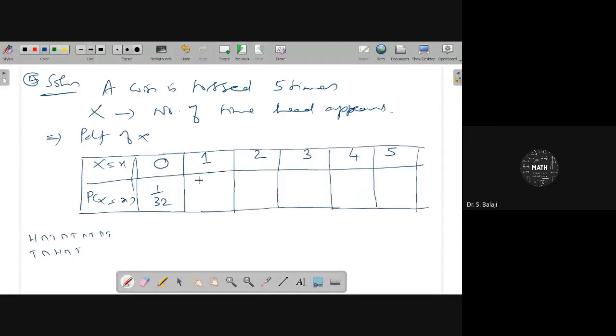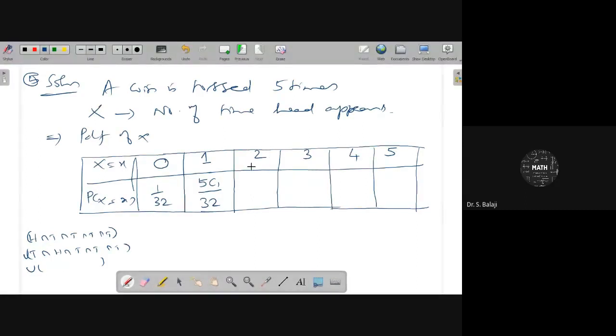Therefore, what about your answer? 5? 5 by 32. 5C1 by 32, correct? 1 by 2, 1 by 2, 1 by 2, 1 by 2, 1 by 2. This is one case. Or this is second case. Or third. Or fourth. Or fifth. Therefore, you can get 5C1 by 32. What about this one?